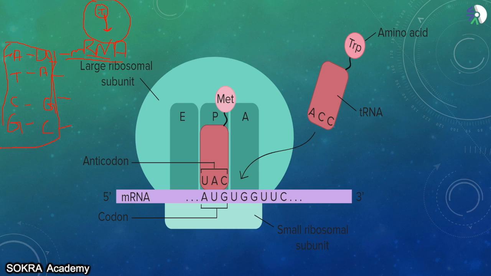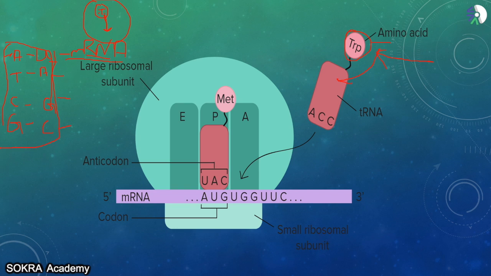After it comes into the cytoplasm, what is happening? There is the presence of mRNA and there is the presence of tRNA. Can you see here TRP? This here is tRNA.